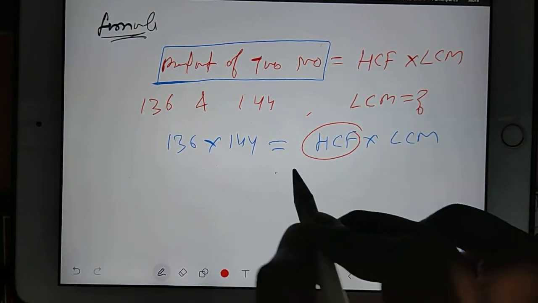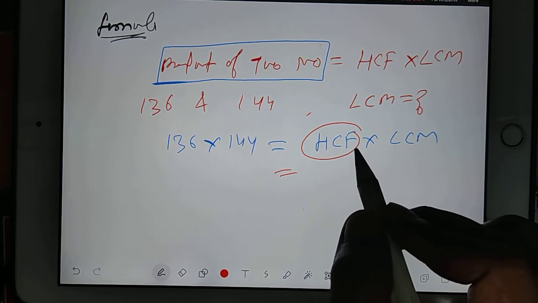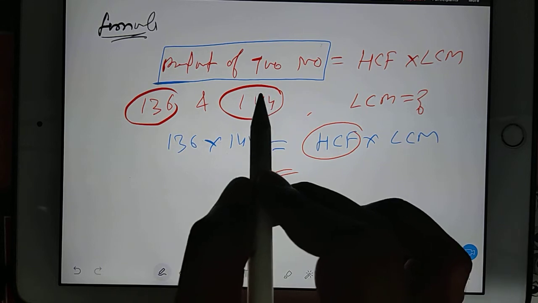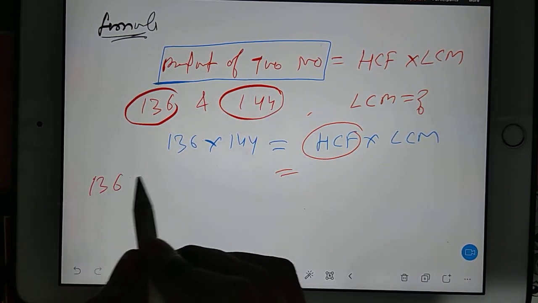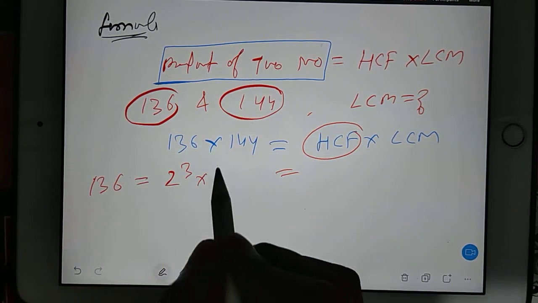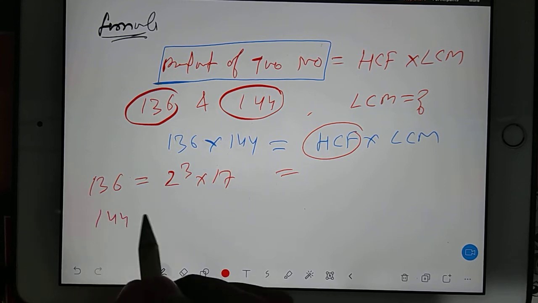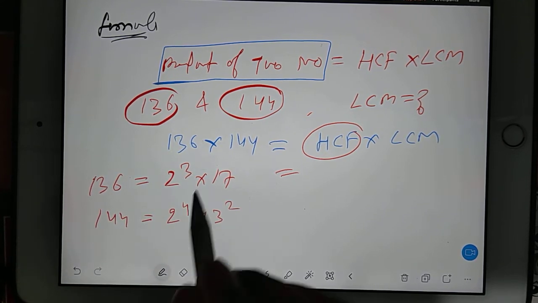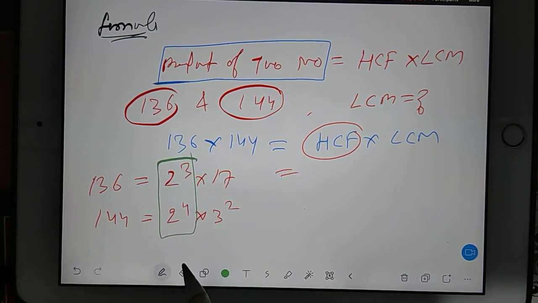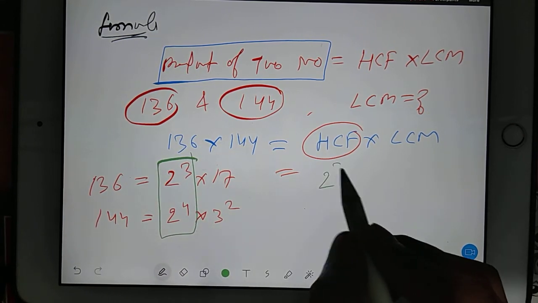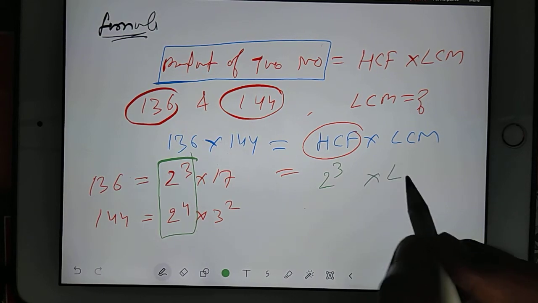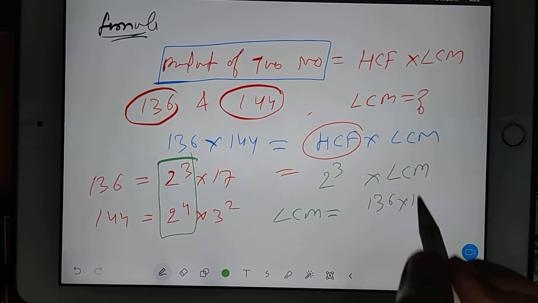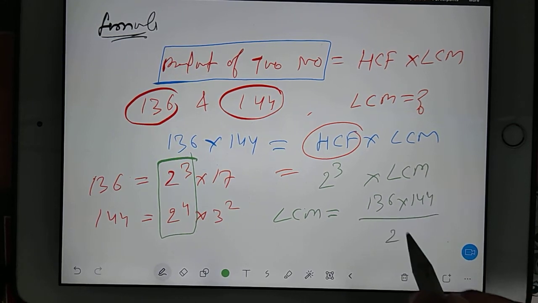So HCF we can find out easily because HCF is nothing but the common part. So 136 and 144, you can check. 136 is nothing but 2 power 3 into 17 and 144 is nothing but 2 power 4 into 3 power 2. So in these two, 2 power 3 is common. So you got this is 2 power 3, and then you can easily calculate LCM. So your LCM is 136 into 144 divided by 2 power 3.